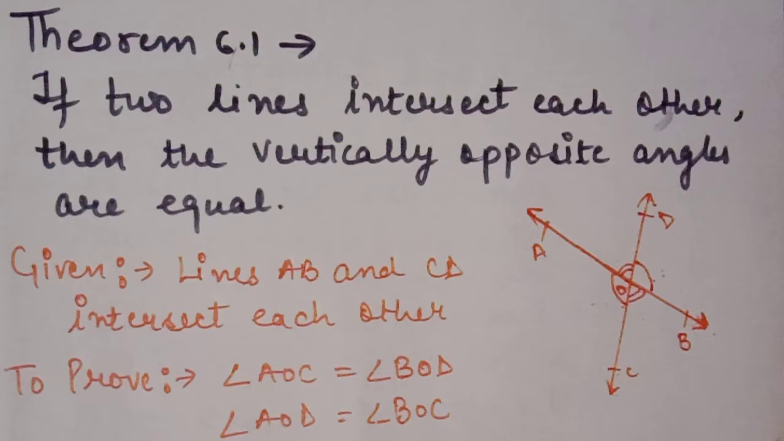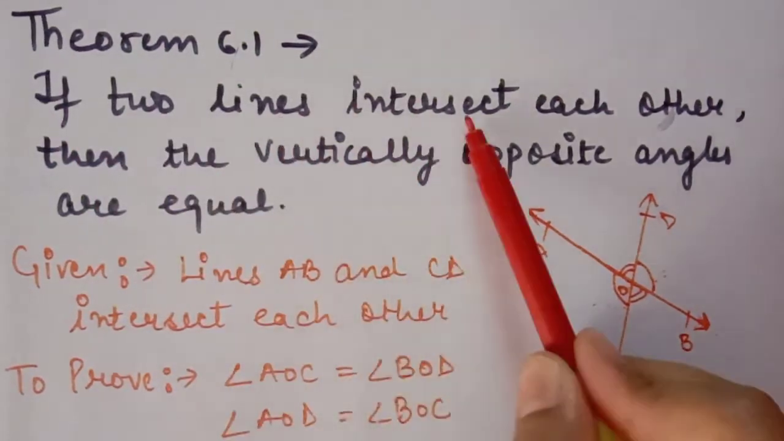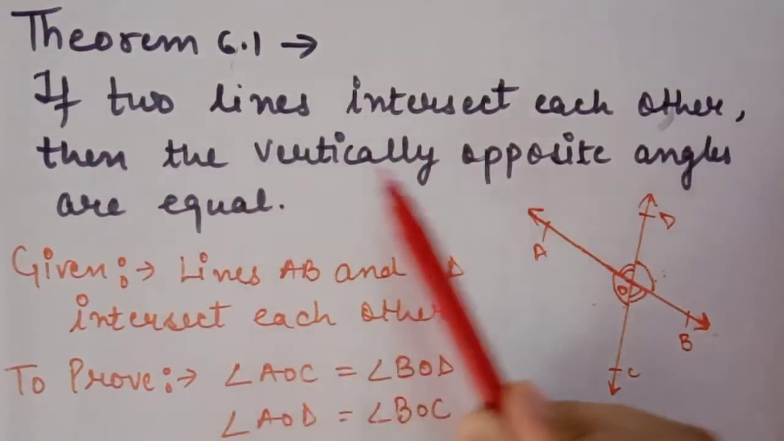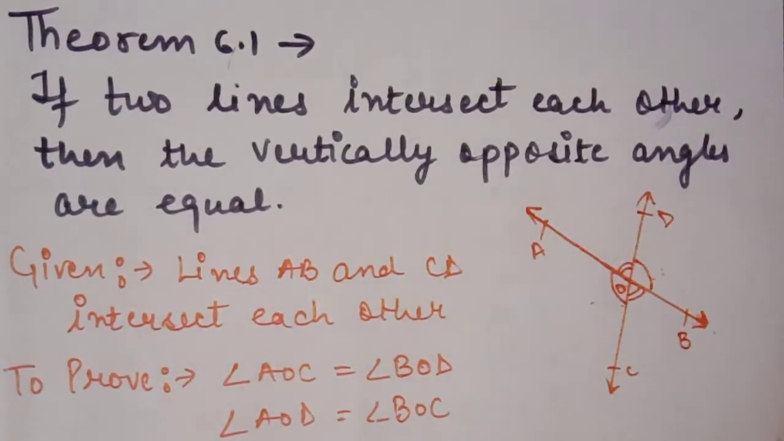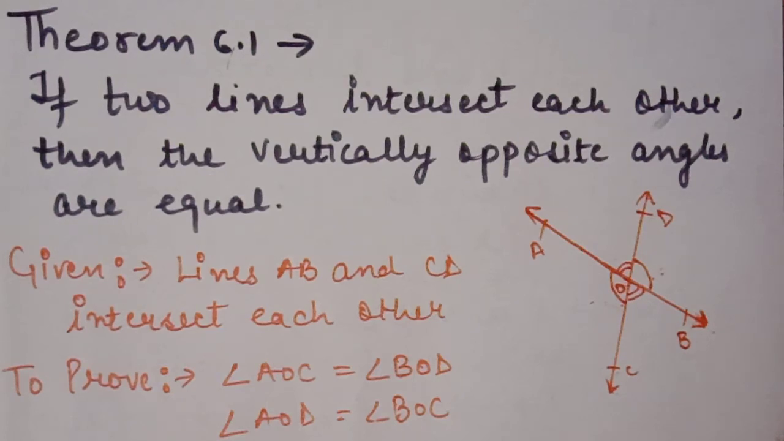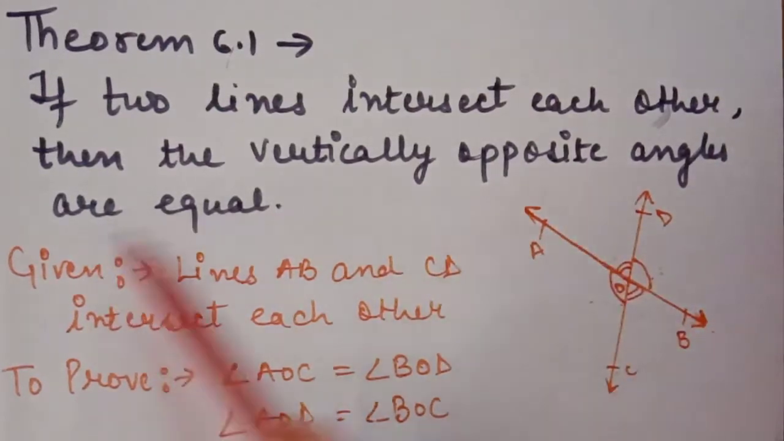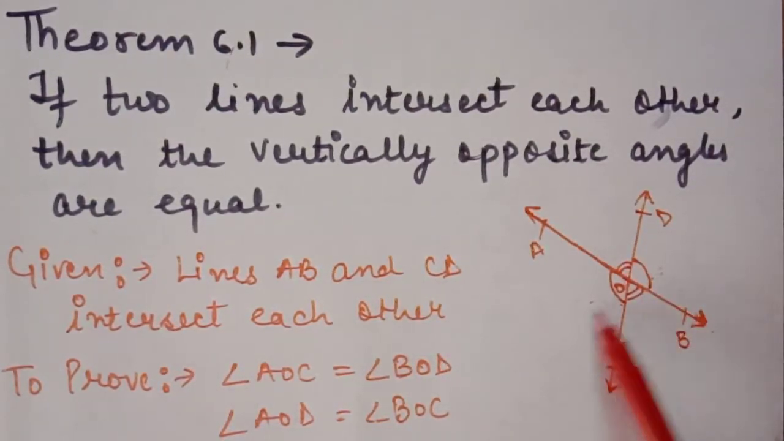Now, theorem 6.1: if two lines intersect each other, then the vertically opposite angles are equal. Only one student asked me whether we have to prove all these theorems. Yes, beta, definitely you have to prove all these theorems, and do it in your homework notebook also. Two intersecting lines are given, intersecting at point O. We have to prove that vertically opposite angles are equal.